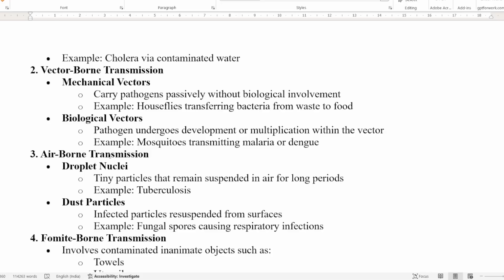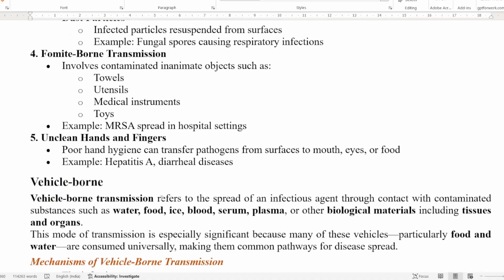Then comes airborne transmission. Airborne transmission involves droplet nuclei, meaning tiny particles that remain suspended in air for longer periods. An example is tuberculosis. Infected particles of dust are resuspended from surfaces, like fungal spores, which cause respiratory infections.